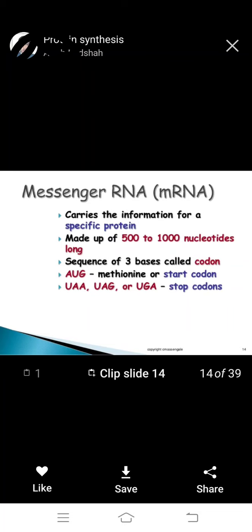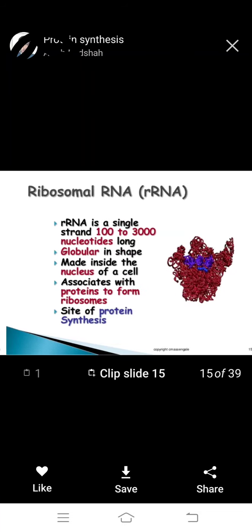The stop codons are UAA, UAG or UGA. This is very important for the exam.